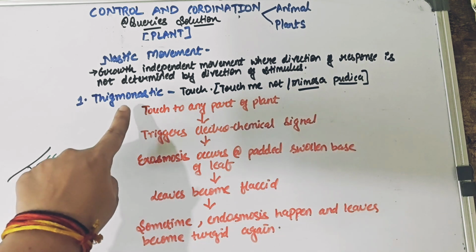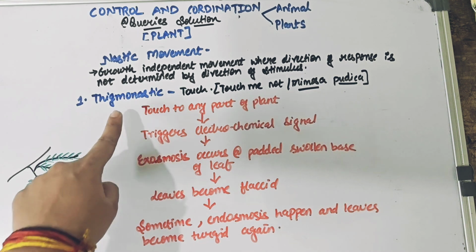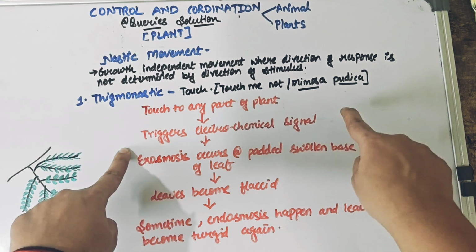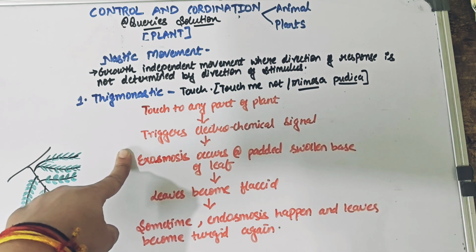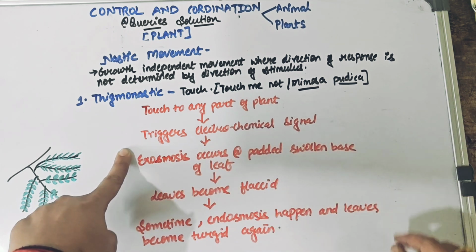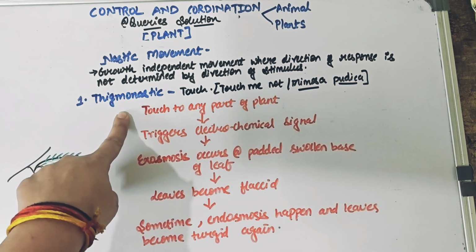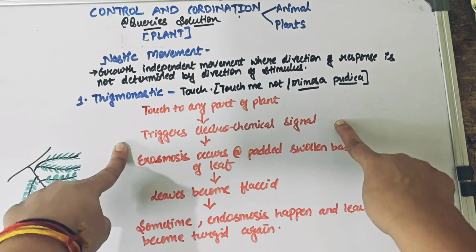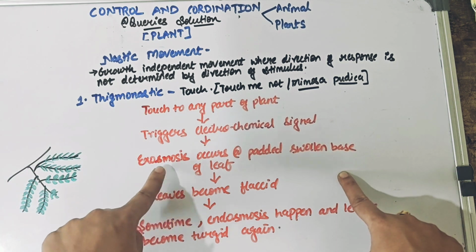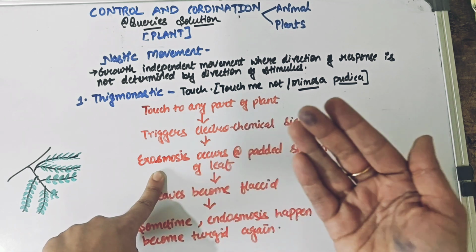What is happening? When you touch any part of the plant, it triggers an electrochemical signal. Now imagine, in the plant's body, an electrochemical signal is happening because of the touch that you have made. And because of this electrochemical signal, what is happening? The process of exosmosis happens in the leaves.